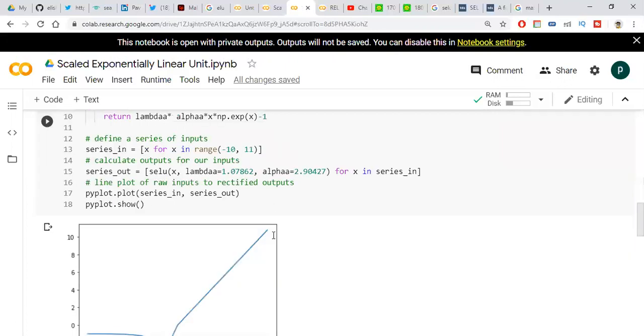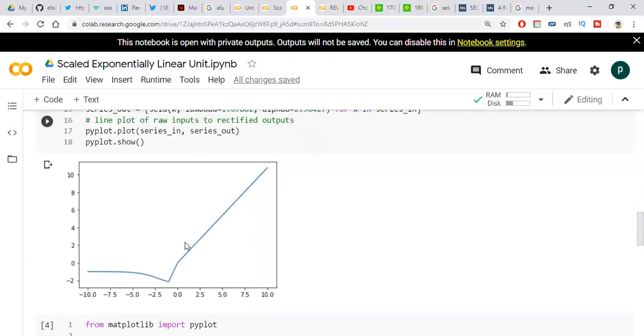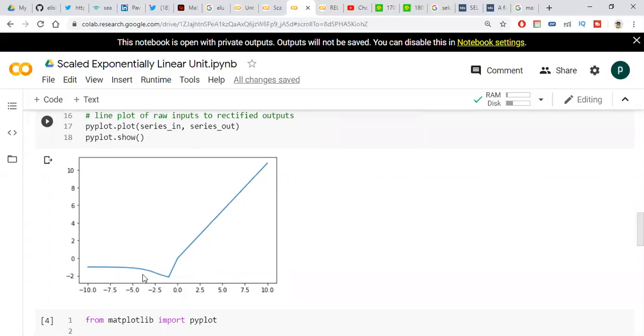See, this is what the SELU function looks like. It allows some negative values also. Why is there a bump? Why does the bump occur? Because it allows only some negative values. Why does it allow some negative values? Because, as I already said, it has the self-normalization property. What does the self-normalization property say? The mean should be 0 and the variance should be 1.